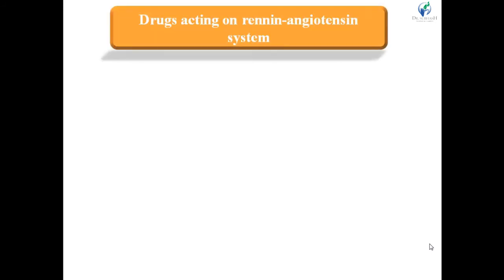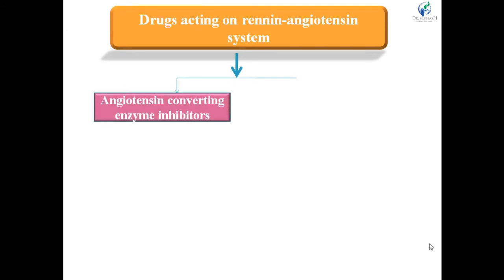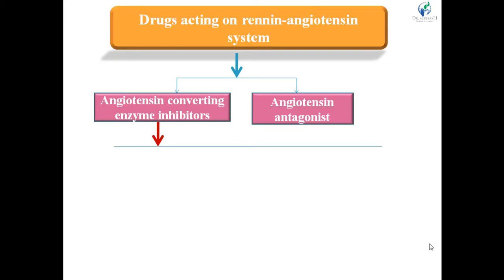Now, the third main class of antihypertensive agents is drugs acting on the renin-angiotensin system. It again has 2 subclasses. First one is angiotensin converting enzyme inhibitors, also known as ACE inhibitors. Second one is angiotensin antagonist. See, first, angiotensin converting enzyme inhibitors, that is ACE inhibitors, have three different classes on the basis of the main chemical moieties or chemical structure present in them.